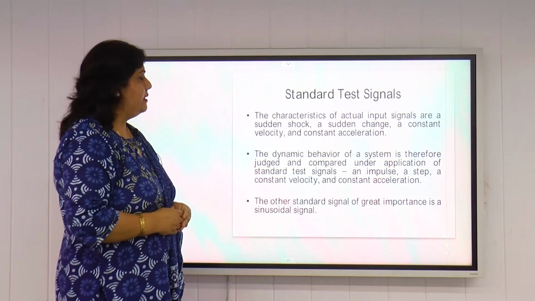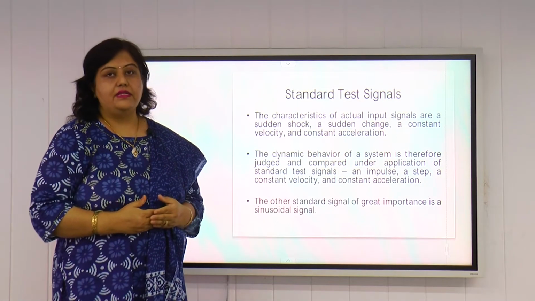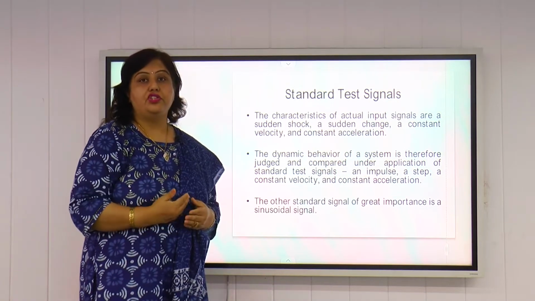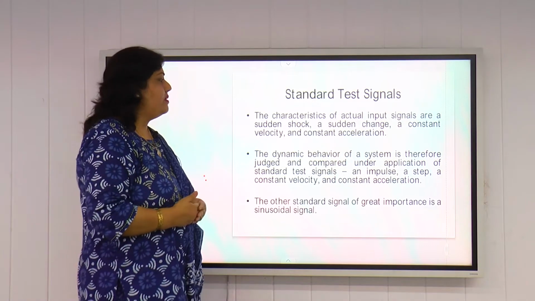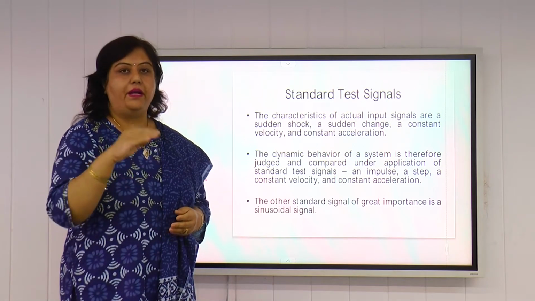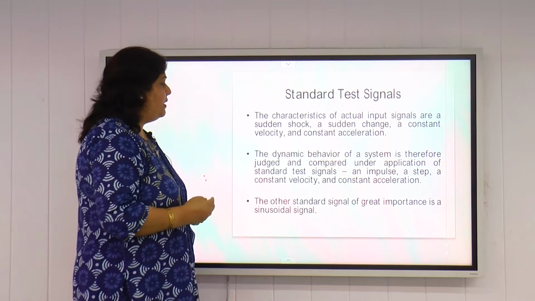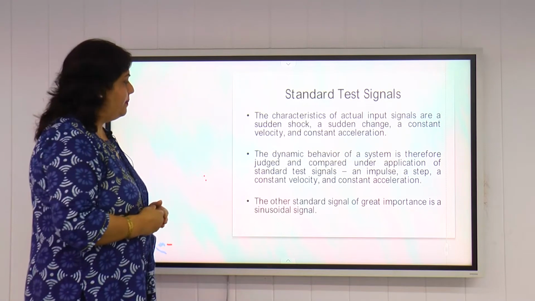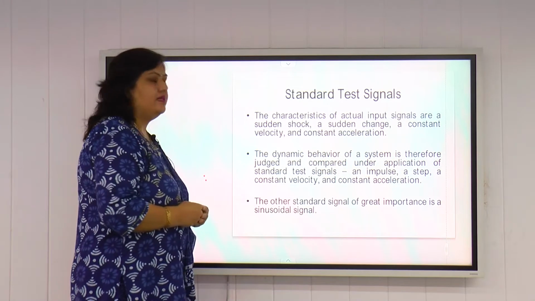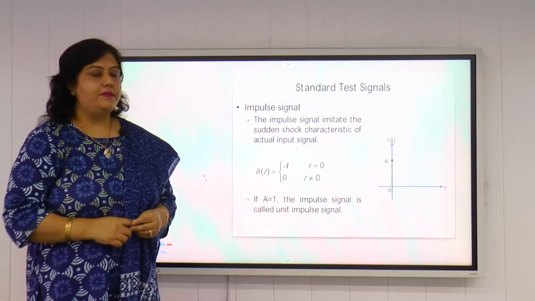Now, what are the standard test signals? As I have already told you, standard test signals we can take as a step signal, which may be known as a sudden change, or a sudden shock like an impulse signal, or a constant velocity, that is a ramp signal, or a constant acceleration curve, that is a parabolic signal. So the dynamic behavior of a system is judged and compared under application of standard test signals: an impulse, a step, a constant velocity and a constant acceleration. The other standard signal of great importance is a sinusoidal signal. So these are some standard test signals. We start by explaining the standard test signals.